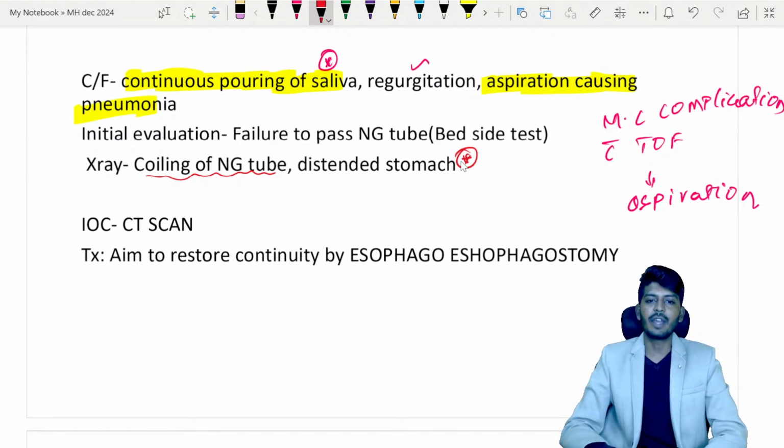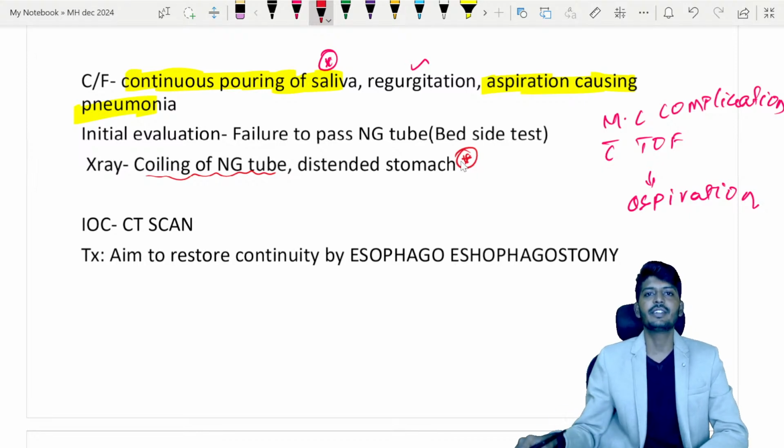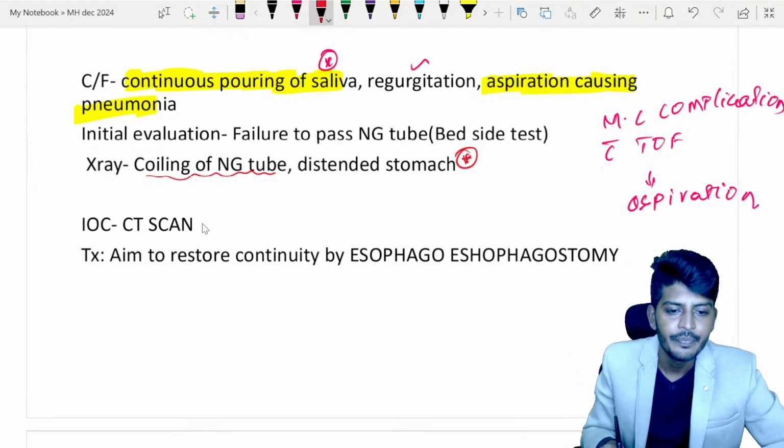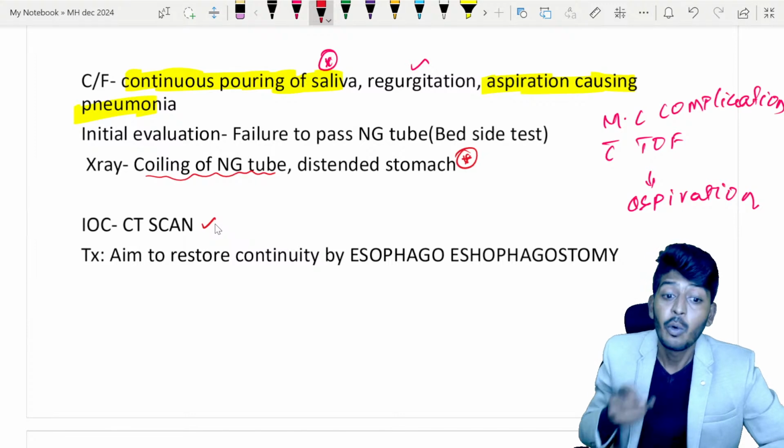So coiling of the NG tube, continuous pouring of saliva, regurgitation. If these clinical signs are given, you need to think of which disease? Tracheoesophageal fistula, and the investigation of choice will be CT scan. And now what we need to do is, what is the treatment?